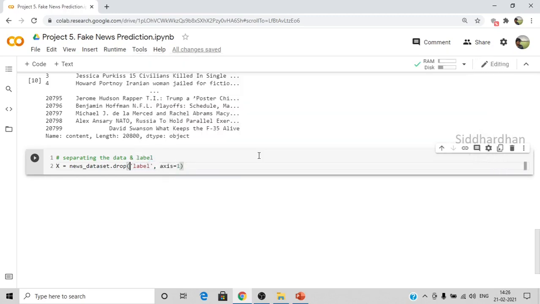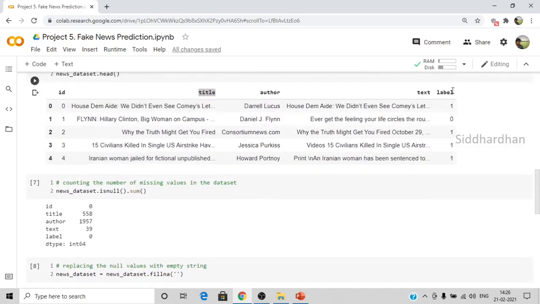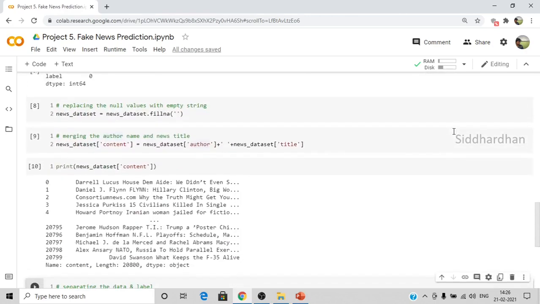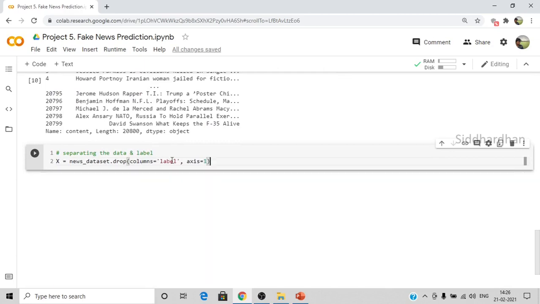So you can just mention label, or you can mention columns is equal to label. So basically what I'm doing here is I want to remove this label out of this data frame. I don't want to give this label together with the data. So in this data frame, I will remove this label and store all this data in one variable, and I'll store this label alone in one variable. So this drop function basically removes the label column from our data frame. You need to mention the column name here, and you need to mention axis is equal to 1 if you are removing a column. If you are removing a row from a data frame, you need to mention axis is equal to 0. As in this case we are removing a column, I am mentioning axis is equal to 1.